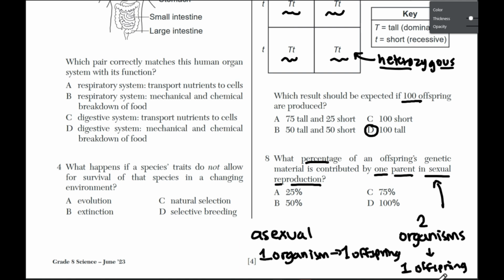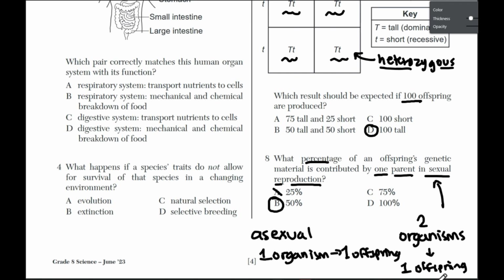Well, if you have two partners overall and you are trying to make one offspring, that means 50% has to come from one parent and 50% has to come from the other parent. So in this case, B will be our correct answer here.